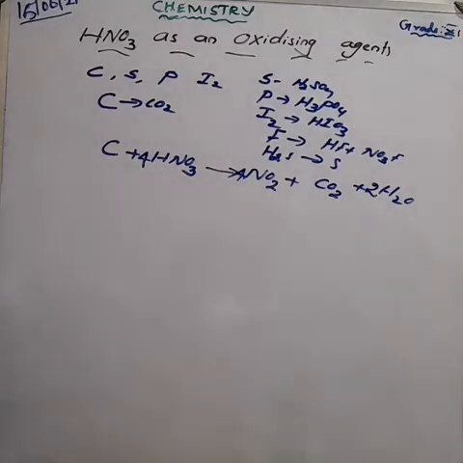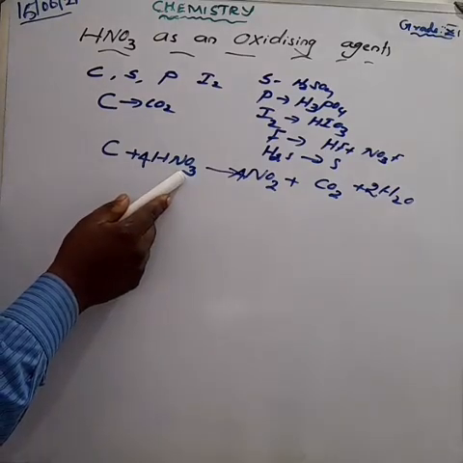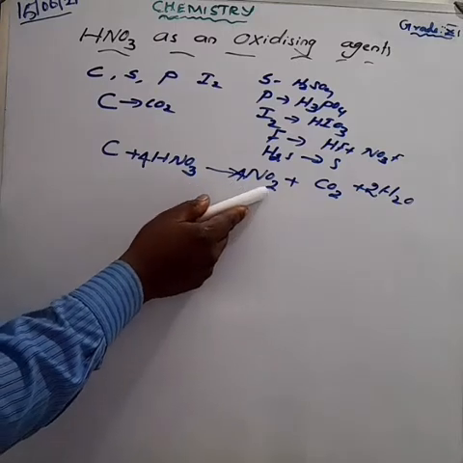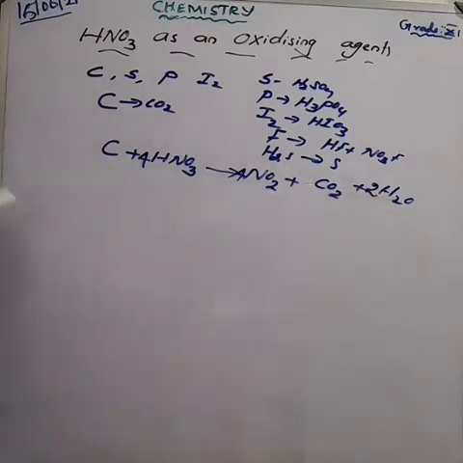Am I right? What about the oxygen? Oxygen is 4 into 3 is equal to 12. Am I right? 12 oxygen on the reactant side. What about the product side? 4 into 2 is equal to 8 plus 2 plus 2. So this is also 12. This equation is balanced.